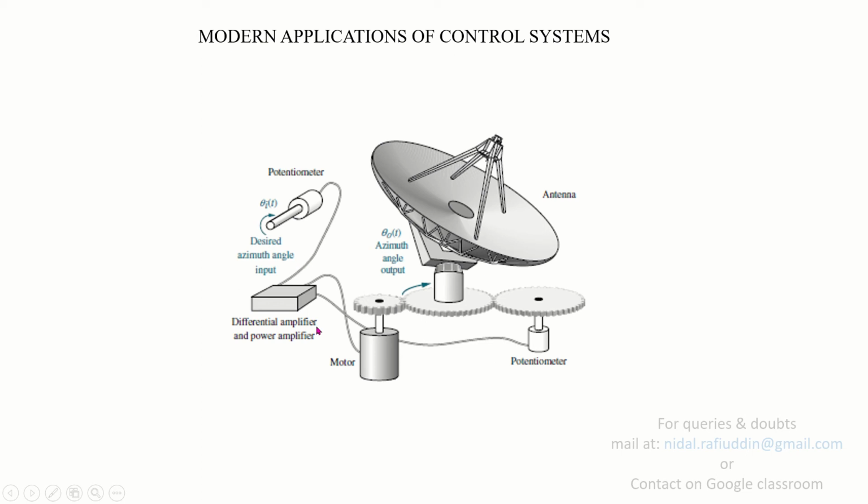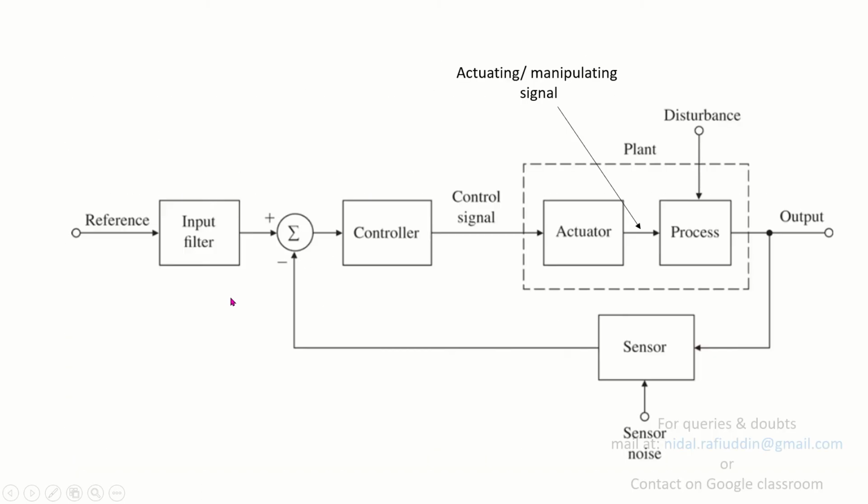So this differential amplifier works as an error detector or comparator, which we have shown in this figure here. In the antenna azimuth control, this particular block or comparator represents the differential amplifier.